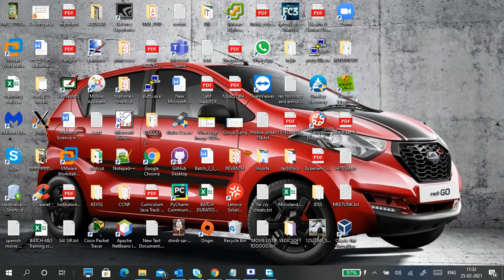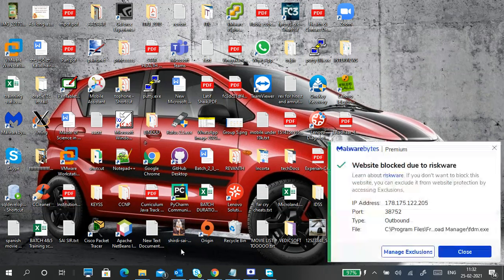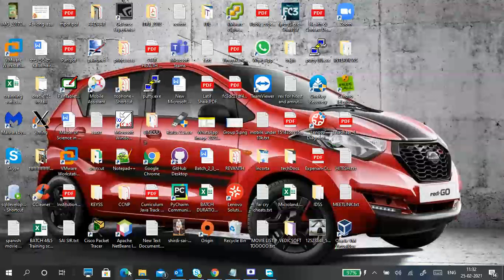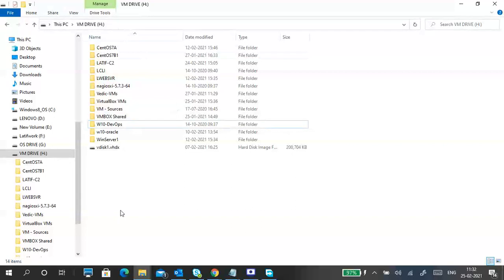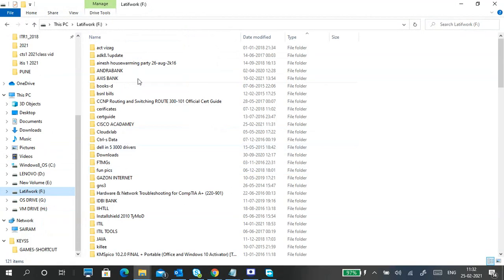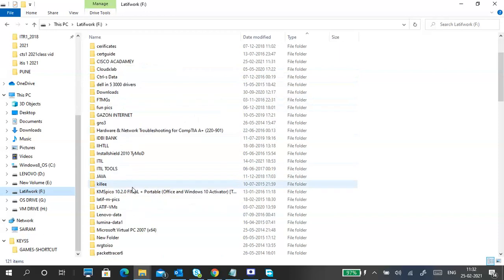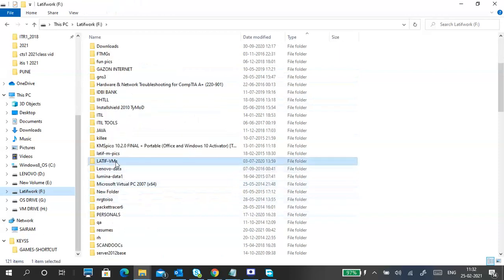First thing is where you want to store the virtual machine. I want to store my virtual machine in my H drive directly. Otherwise, you can create a folder and store it there. Like I created a folder here, can you see Latif VMs?